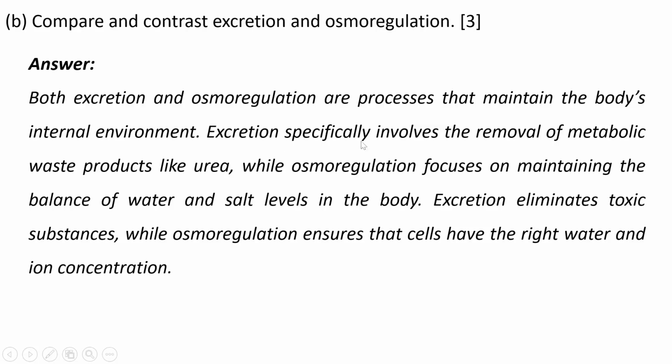Excretion specifically involves the removal of metabolic waste products like urea, while osmoregulation focuses on maintaining the balance of water and salt levels in the body. Excretion eliminates toxic substances, while osmoregulation ensures that cells have the right water and ion concentration.